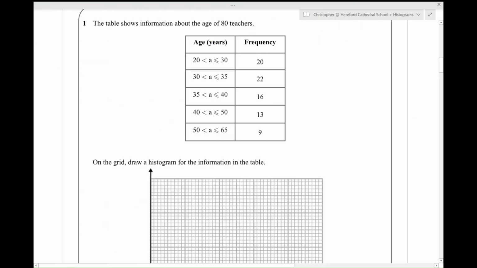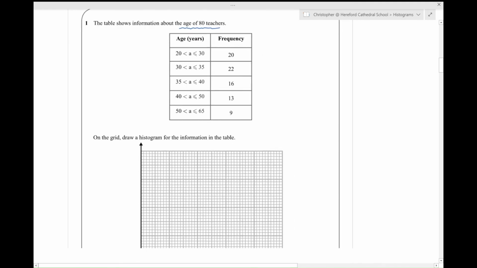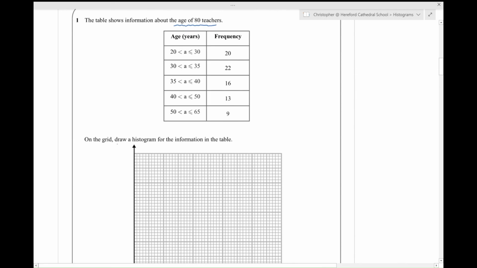Histograms, question 1. Right, we've got information about the age of 80 teachers. Always note what the information is about. It might be useful later. We've got to draw a histogram. So the first thing we're going to need is the class width. So 20 to 30, that's a width of 10, 30 to 35, 35 to 40, 40 to 50, and 50 to 65 is a width of 15.